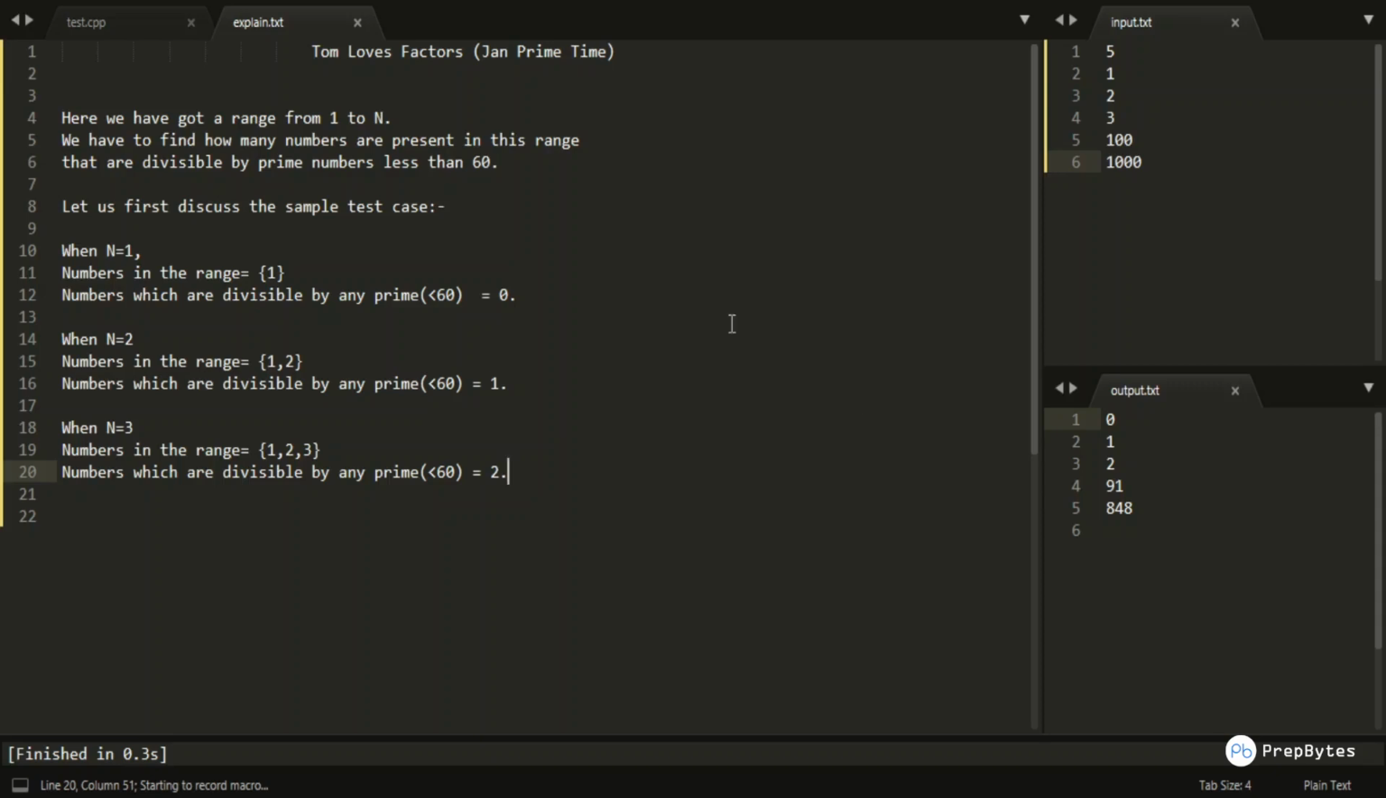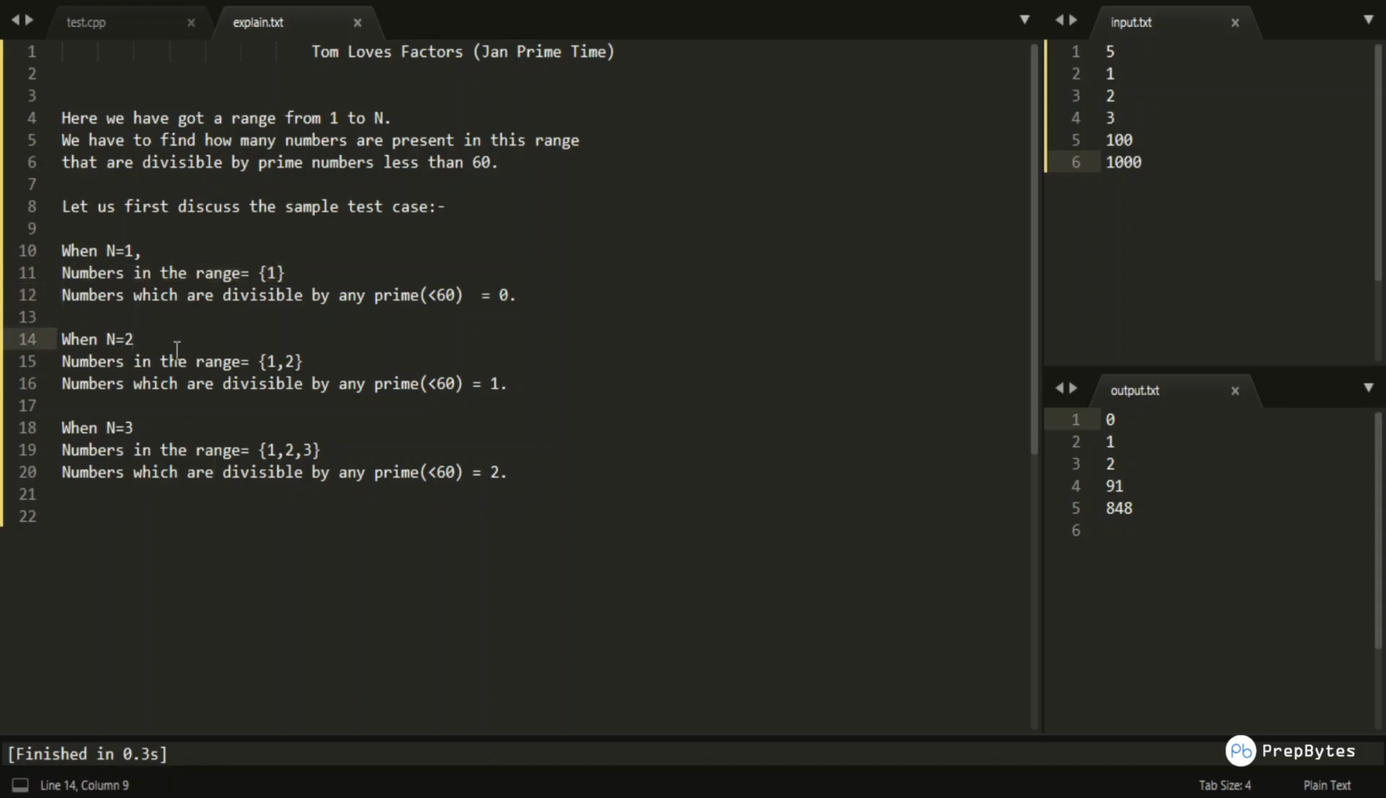So the gist of the problem is that we have got a range from 1 to n. n is given by the user and we will have to find how many numbers are present in this range that are divisible by any of the prime numbers that are less than 60. Let us move to the discussion of the sample test cases which are given in the problem statement. When n is equal to 1, the only number in this range is 1. So the count of numbers divisible by any prime less than 60 is 0, because none of the numbers in this range is prime.